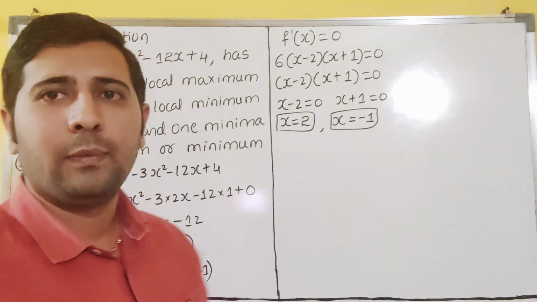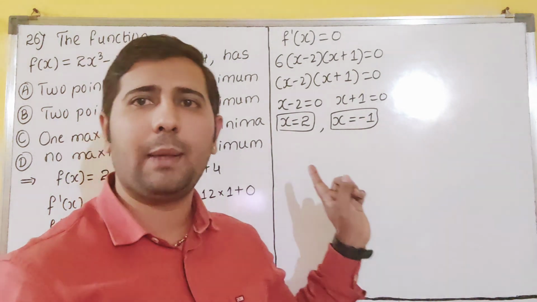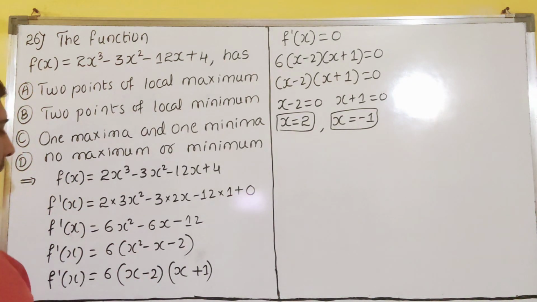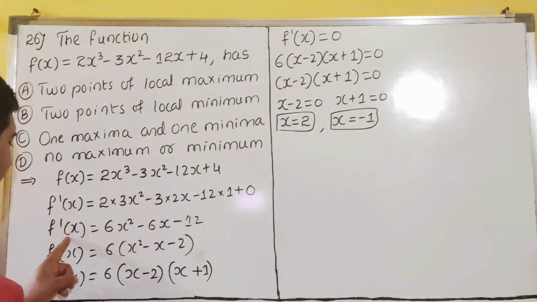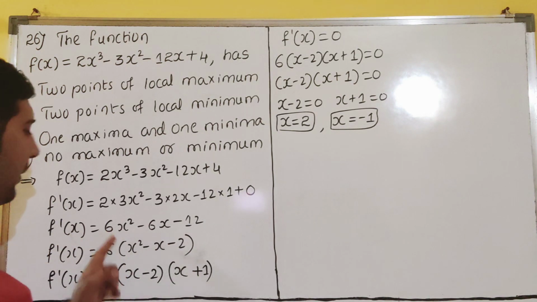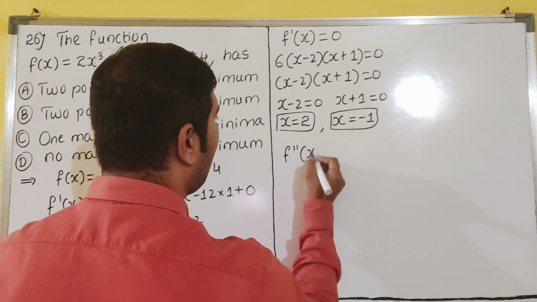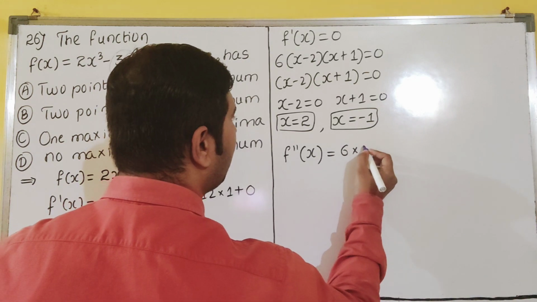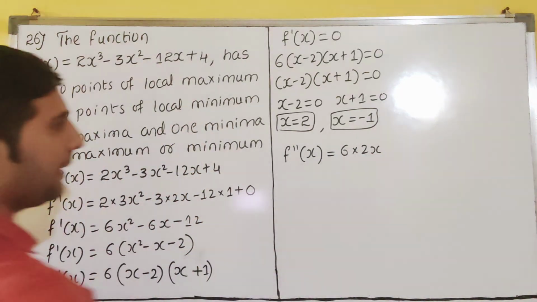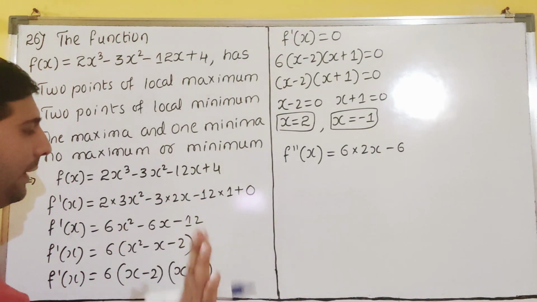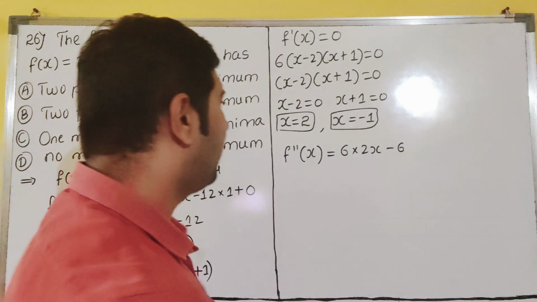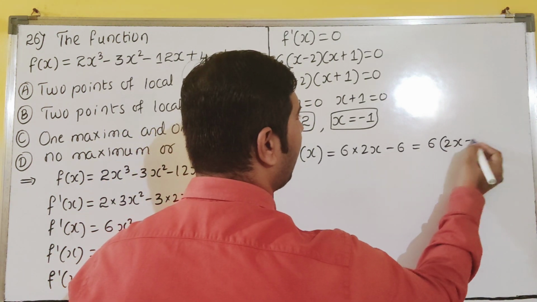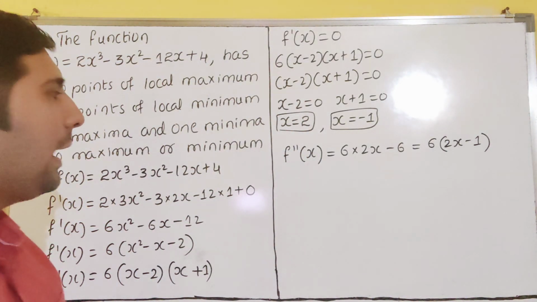2 points we got. So now these 2 points are giving maximum or minimum, we have to check, dear students. Let us see what will happen. First you take the double derivative. I will differentiate f dash here. This one I will differentiate, dear students. So f double dash is what? f double dash. See here, 6 is as is. Derivative of x square is 2x. Minus 6 is written as is. Derivative of x is 1, I will not write. Minus 12 is 0, dear students. So how much you will get here? 6 is common. So what will be left? 2x minus 1. 6 is common. Correct?